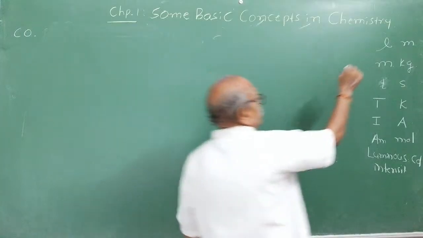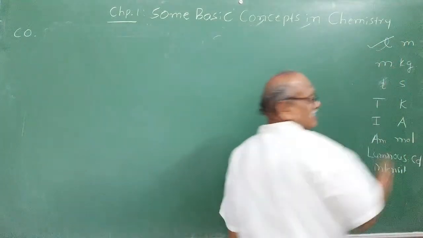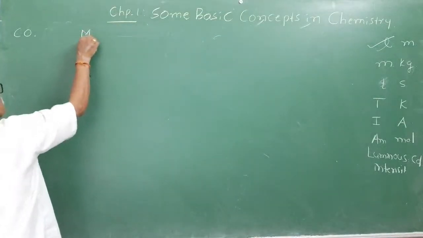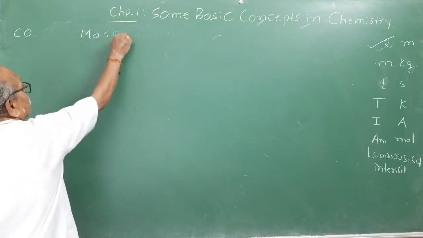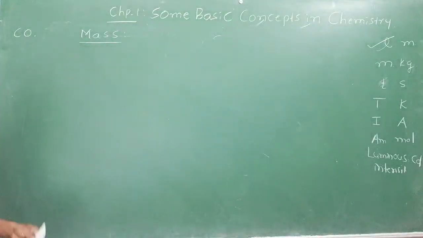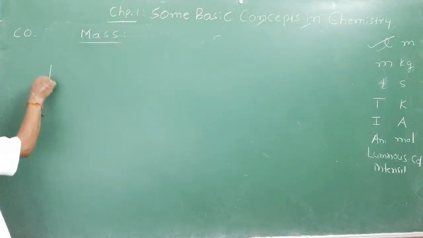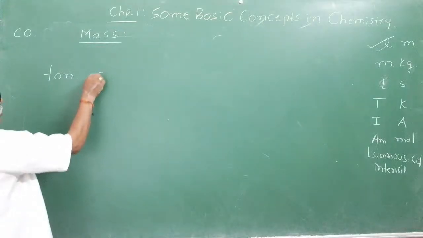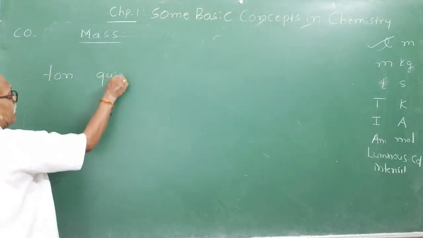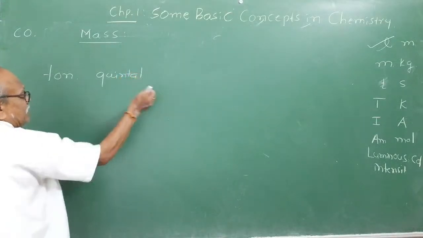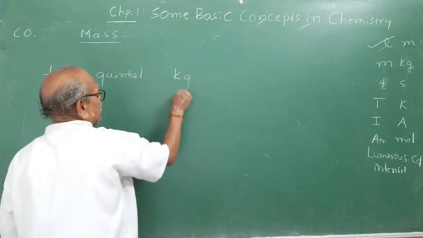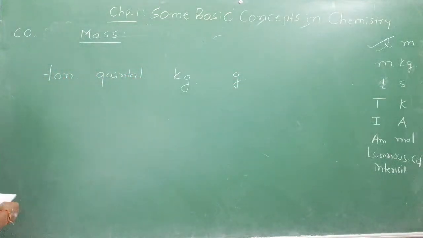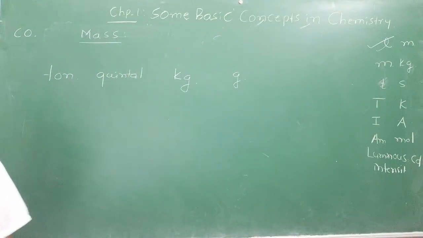Now we learnt how to convert length. Now we'll see mass. What are the different units of mass we are using in daily life? You are using ton, the bigger unit, the biggest unit. Next comes, note down this chart, quintal. Then you have kg. Then you have gram. Draw the conversion factor. I will give you some problems on it.